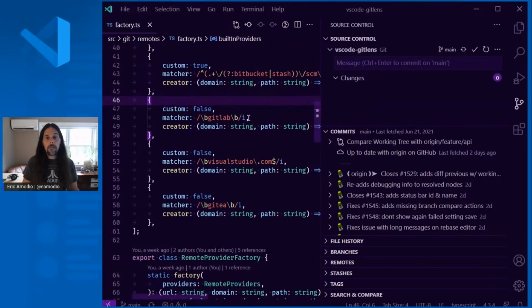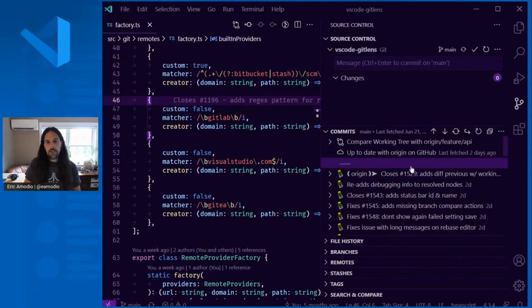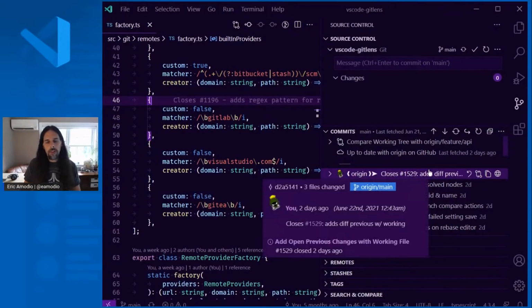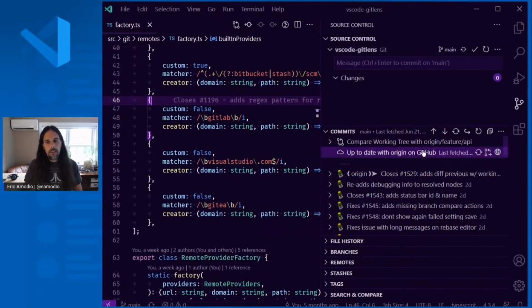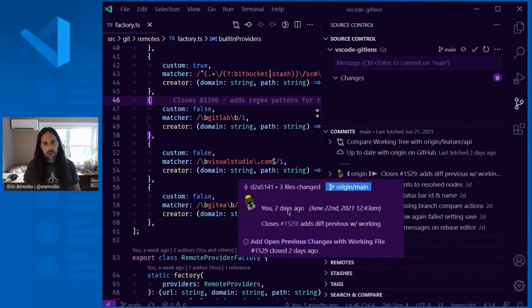Weird. All right, I don't know. But if I were to commit that, you'd see a new commit, and with an up arrow, a green arrow would show you that you have commits that you haven't yet pushed to the remote. You also, in here, as you notice, as I hover over these items, you get sort of rich hover information. So same sort of thing that you get in the other hovers.